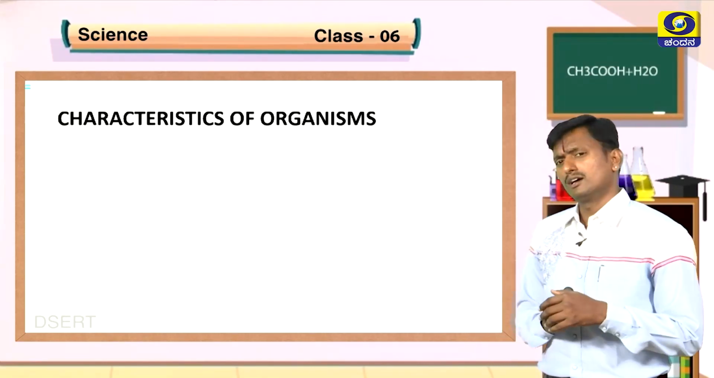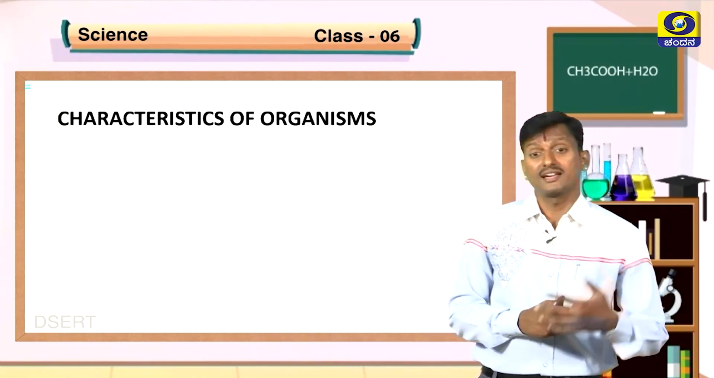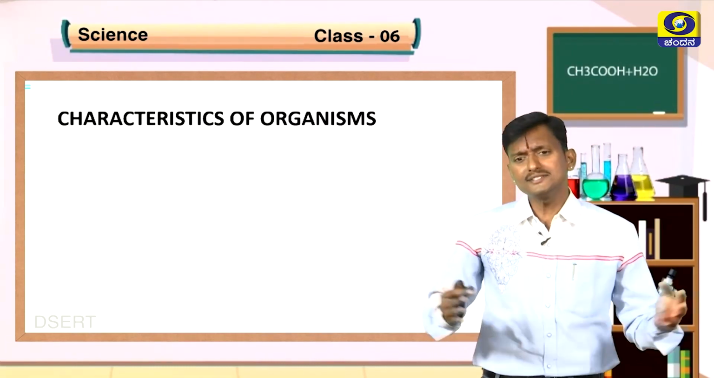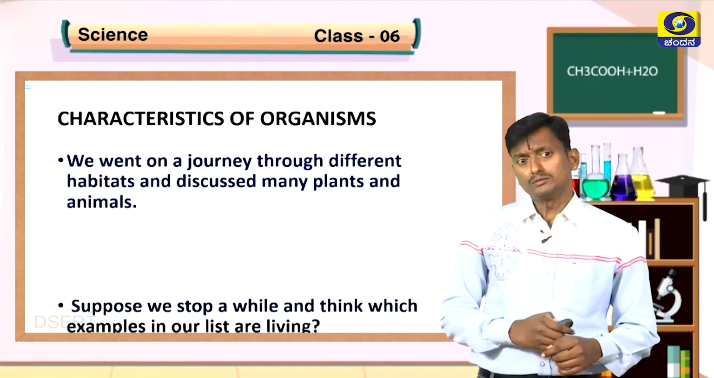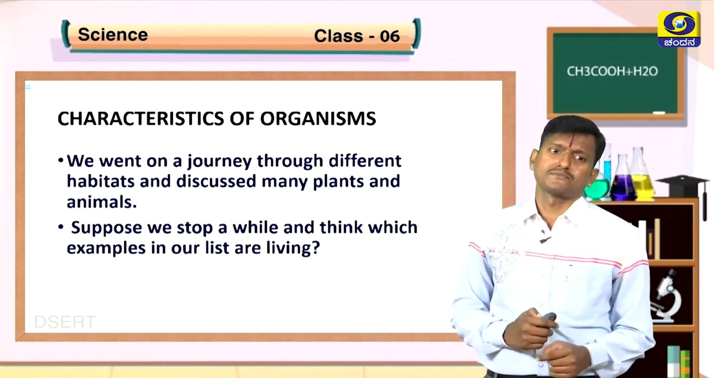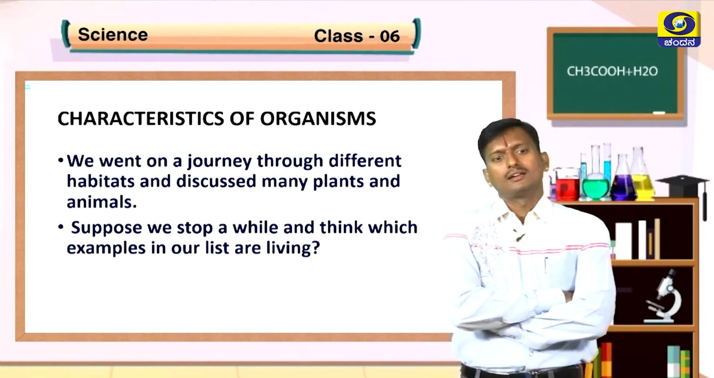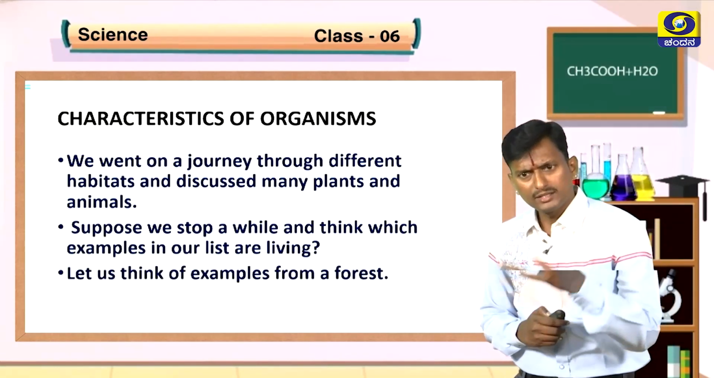Students, now we have discussed a lot of things about adaptations and habitats of plants and animals. Now let us discuss the characteristics of organisms. So suppose we stop a while and think, which examples in our list are living? What are the living things? Why do we call them living things?